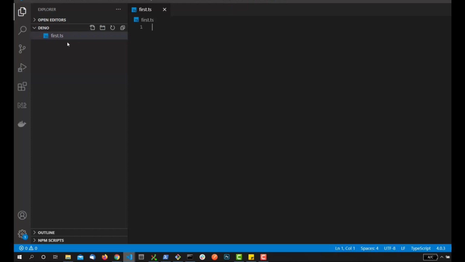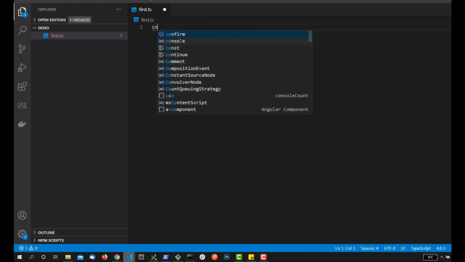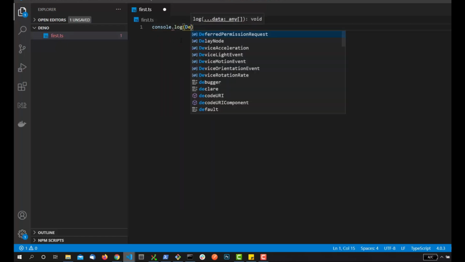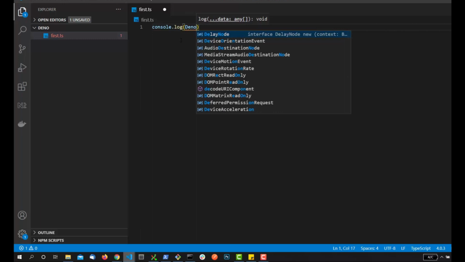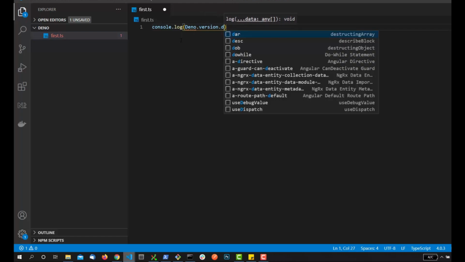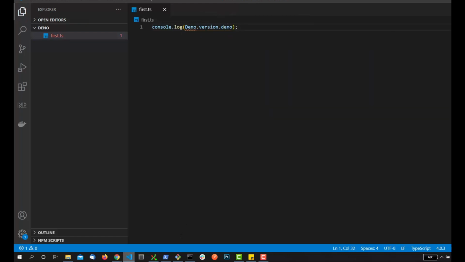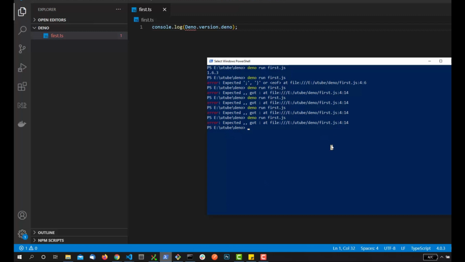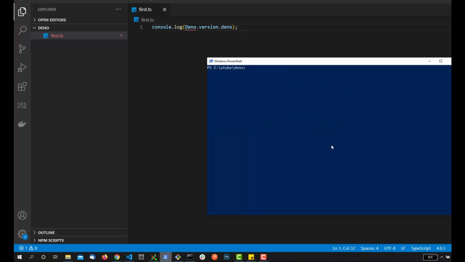Right, so I have opened up VS Code and I have created a new file, first.ts, and ts stands for TypeScript. We need to create a TypeScript file always in order to use Deno, right? Since I have already installed Deno in my system, we have a Deno variable available in our computer, right? So Deno.version.deno, and this is how we can print out the version of it, right?